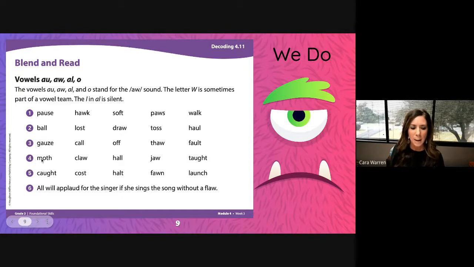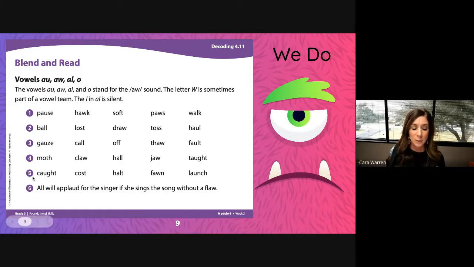Blend and read. Off, moth. All, claw. All, haul. Jaw. Taught. I know that GH a lot of times is silent, so taught. That looks right and sounds right. Taught. Let's fluency read. Moth, claw, haul, jaw, taught.